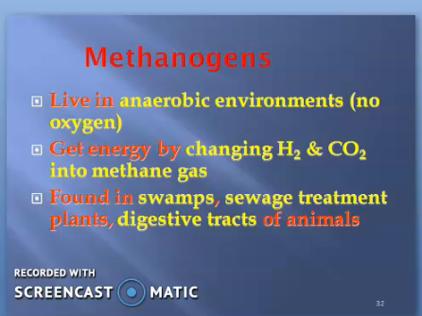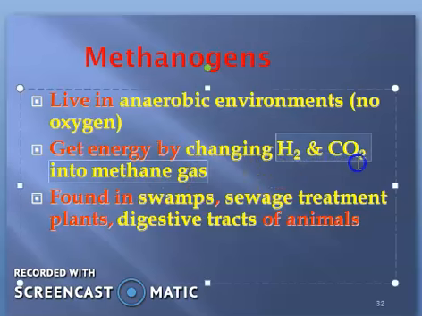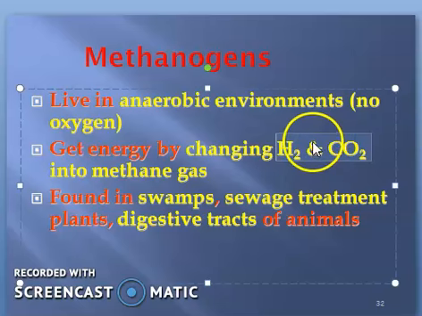Coming to the methanogens. Methanogens are the organisms which live in an anaerobic environment, means in the absence of oxygen they can survive, and they get energy by changing hydrogen and carbon dioxide into methane gas. So whatever hydrogen and carbon dioxide is present in their environment, these methanogen archibacteria convert into methane gas.